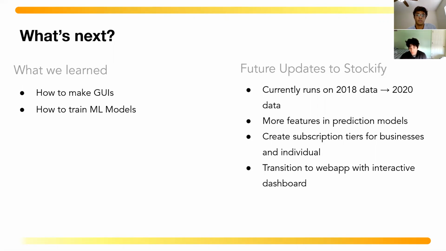Also, we'd like to include more features and more factors in the prediction models. So it could be things like the day's weather, or how the GDP of different countries and all these different things can influence the stock market. We'd also create subscription tiers for business and individuals. That's how our business model would work.